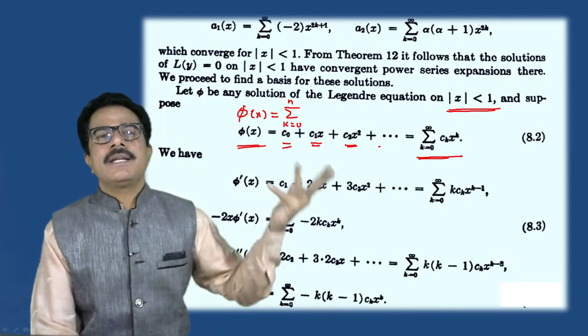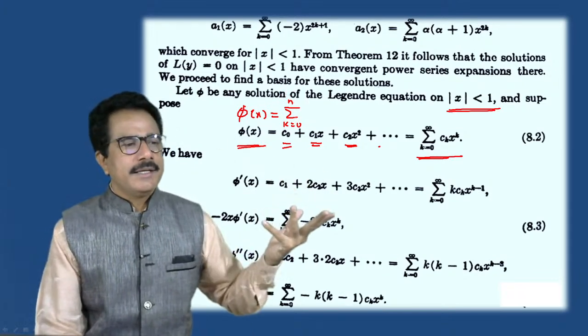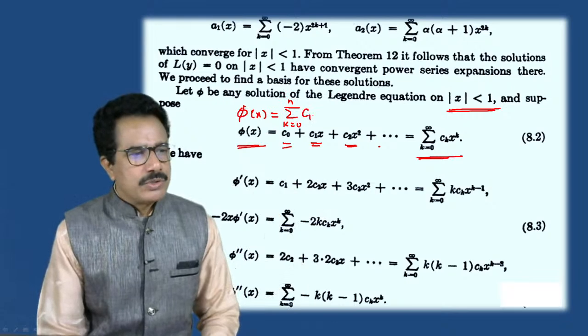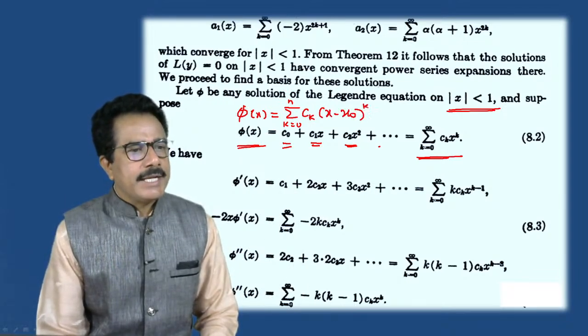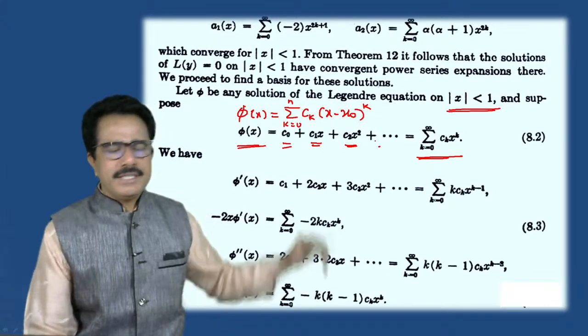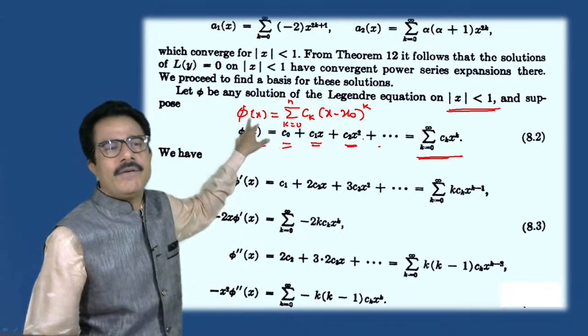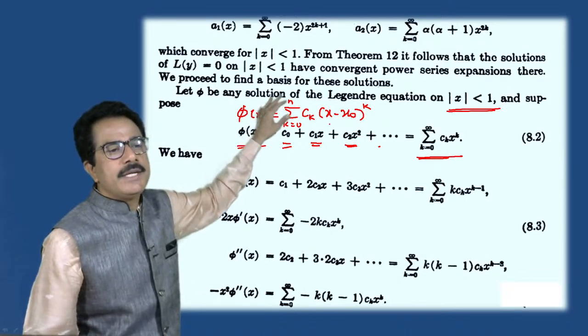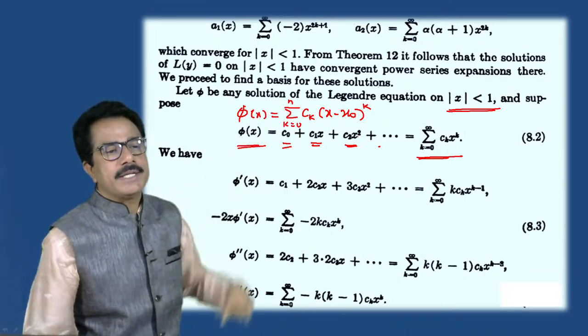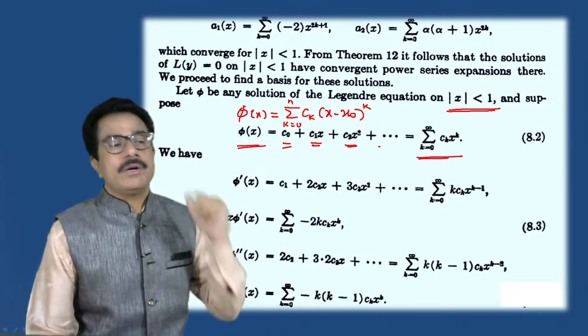Yesterday in theorem number 12 we have seen that phi of x is equals to summation Ck into bracket x minus x naught raised to k. Or we can write g of x is equals to summation k is equals to 0 to n Ck into bracket x minus x naught raised to k. Yesterday we have seen this.